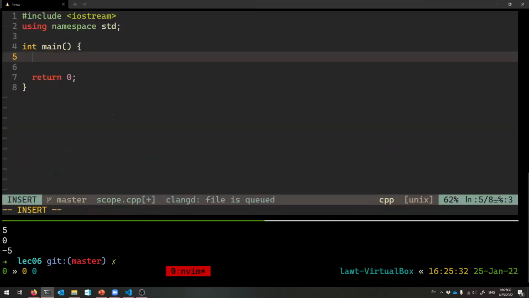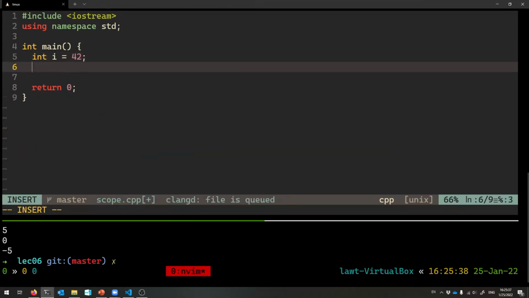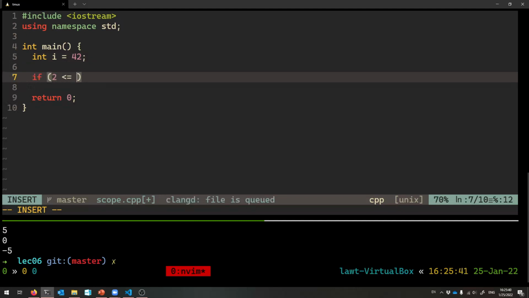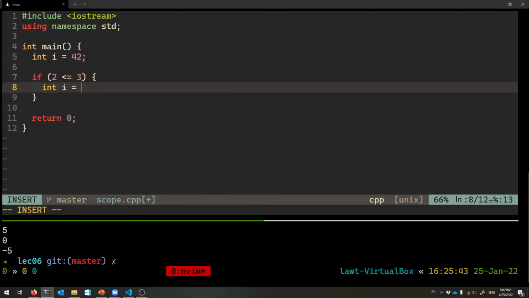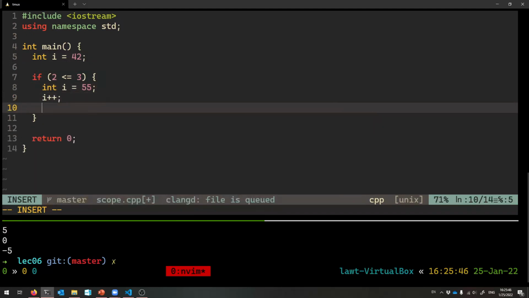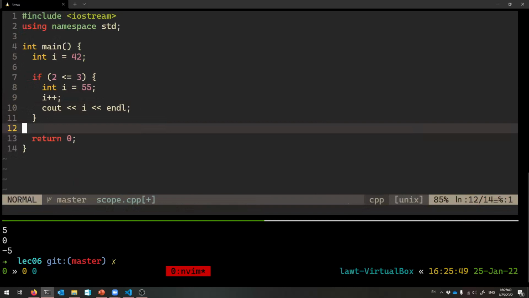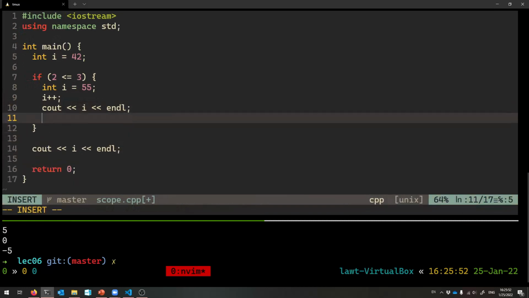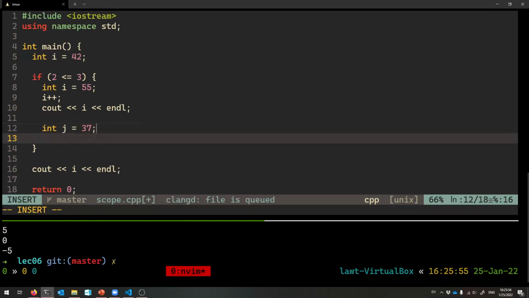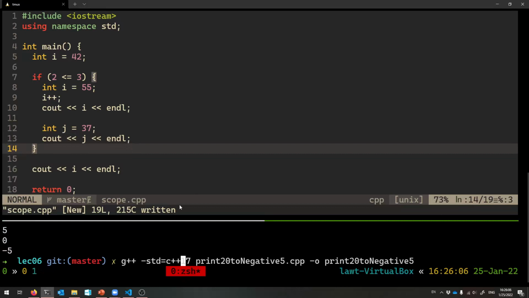So here's something that I can do. Here's int I equals 42. Here is, if 2 is less than or equal to 3. Let's make another int I equals 55. I++, cout I, cout this I, I'll make a J, 37, cout J, and let's talk about scope now. So take your bets as to what this is going to print, and then let me show you. Boop. It's going to print